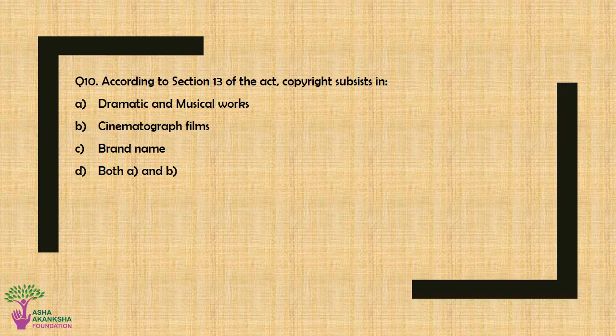Question number 10. According to section 13 of the Act, copyright subsists in option A, dramatic and musical works. Option B, cinematograph films. Option C, brand name. Or option D, both option A and option B. The correct answer for this question is option D, both option A, dramatic and musical works, and option B, cinematograph films.